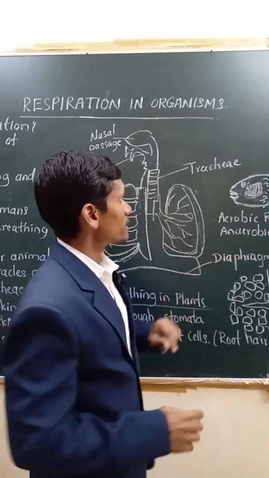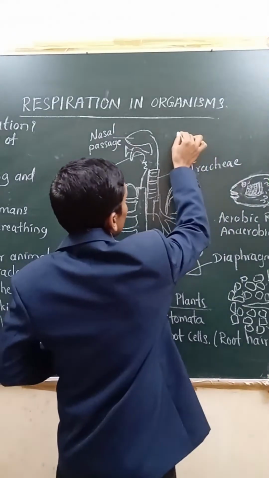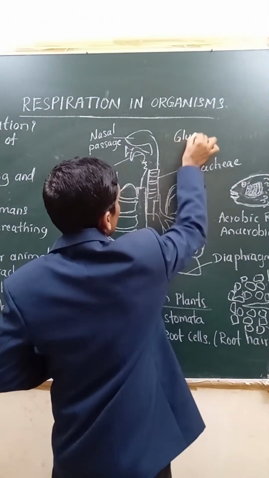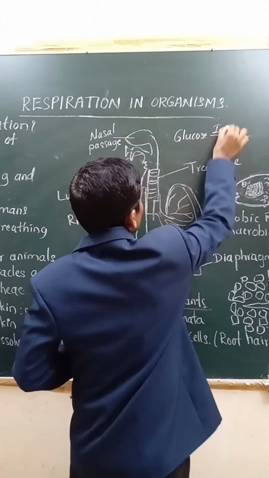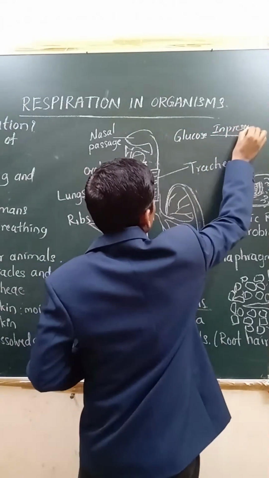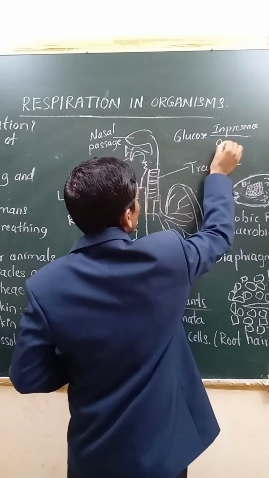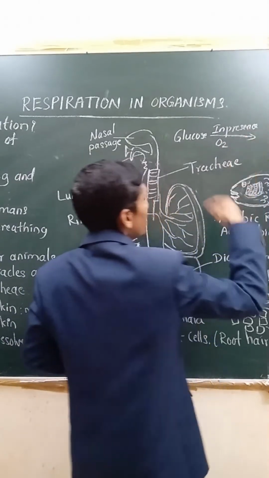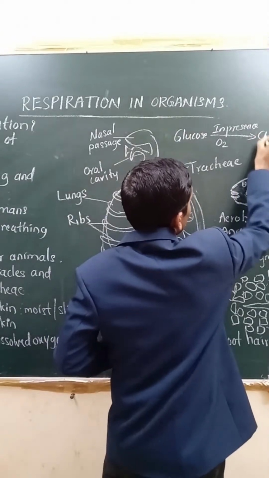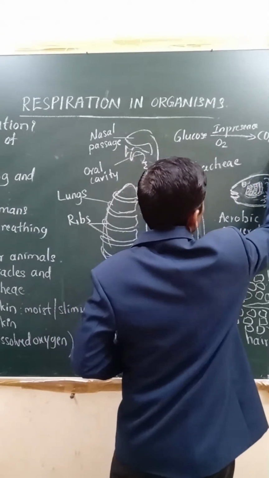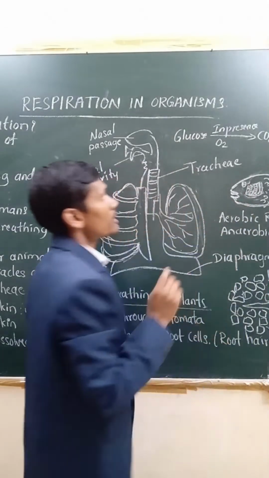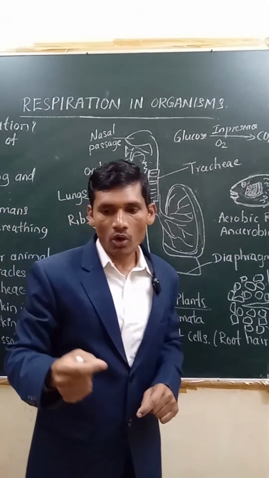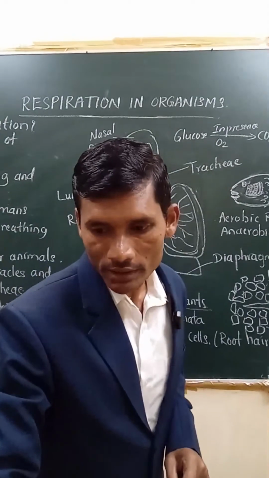In aerobic respiration, what is going to be released? If I show here, that is glucose, right? In presence of oxygen. Let us write here, in presence of oxygen. What it releases: it releases carbon dioxide, water, and energy, right? These products are coming: carbon dioxide, water, and energy. All these are coming, right?